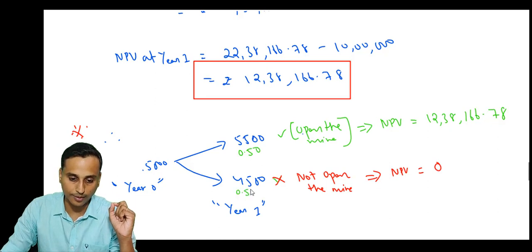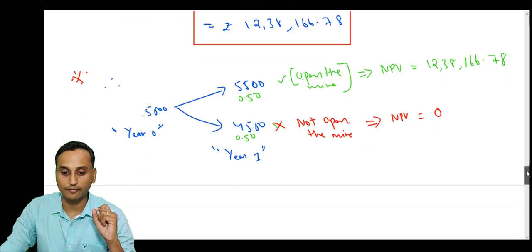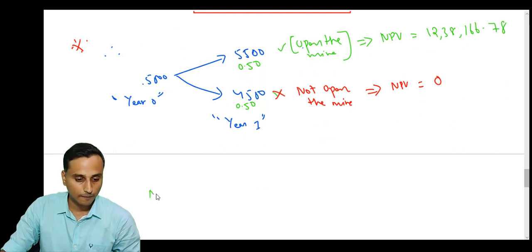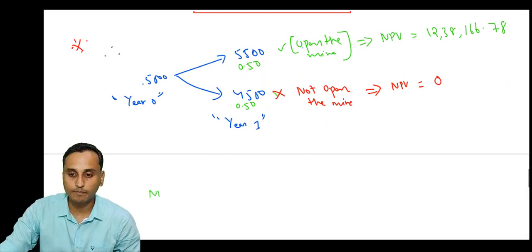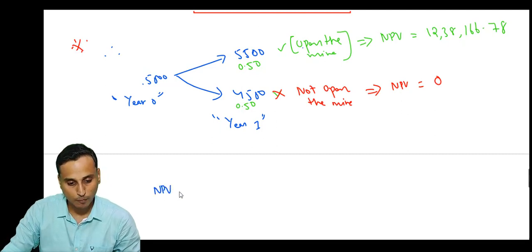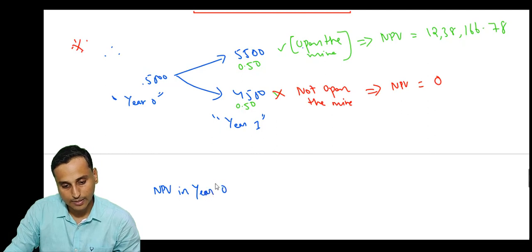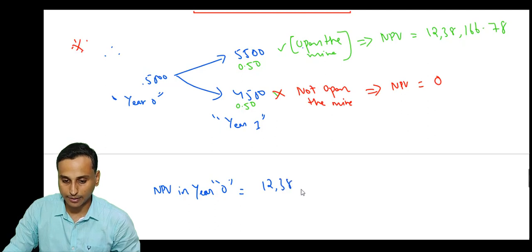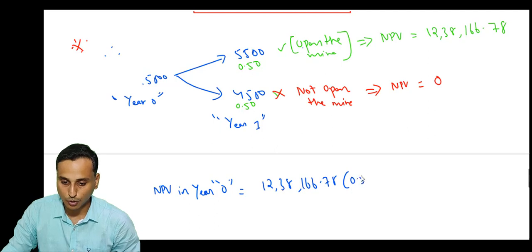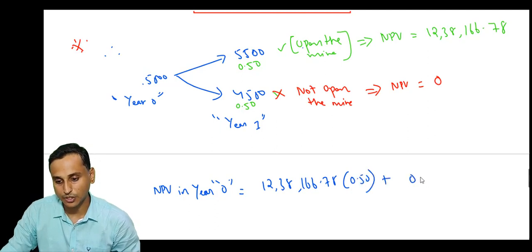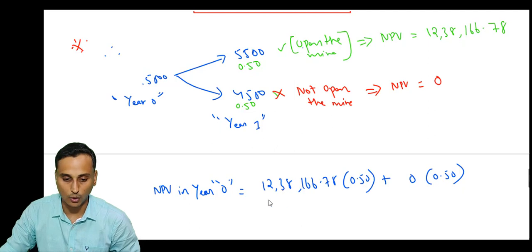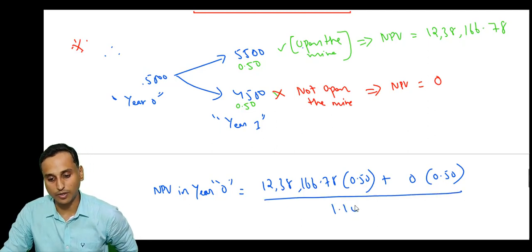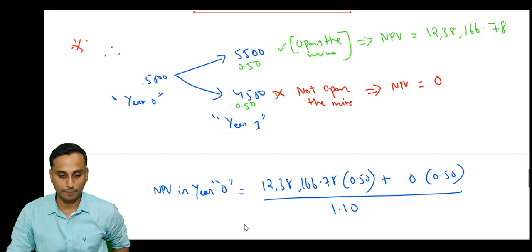So what we'll be doing is calculating the average value, the average using the probabilities. So NPV in year 0 is equal to the average: 12,38,166.78 into 0.50 plus 0 into 0.50, divided by 1.10, because we have to discount. So how much do we get?